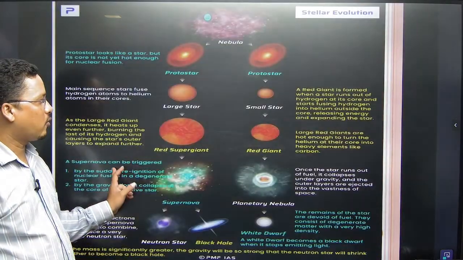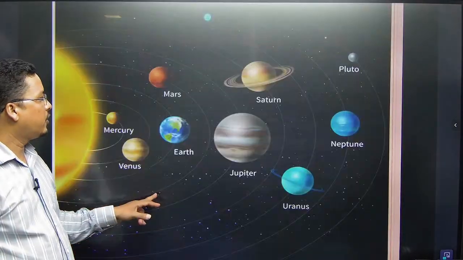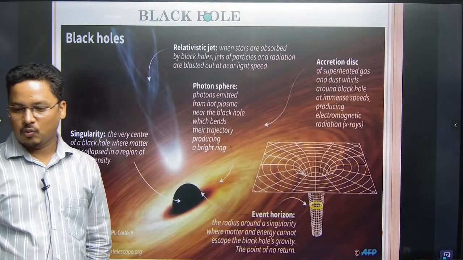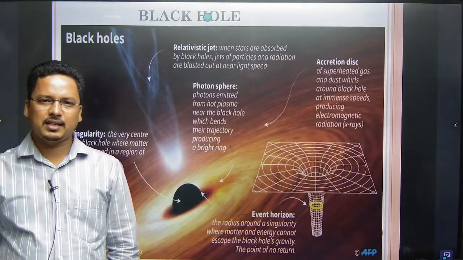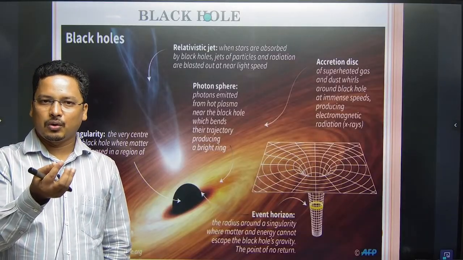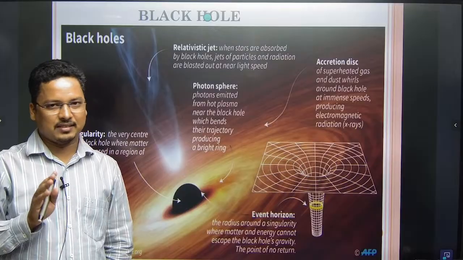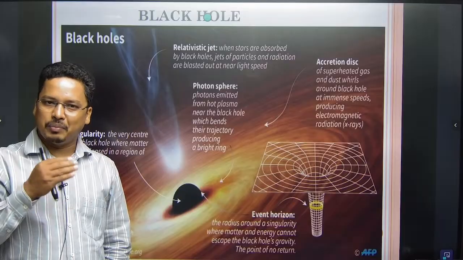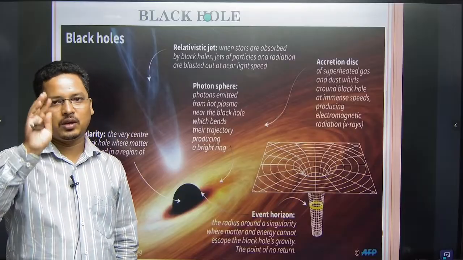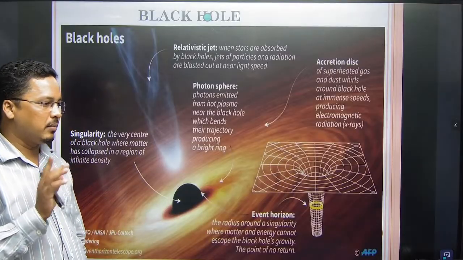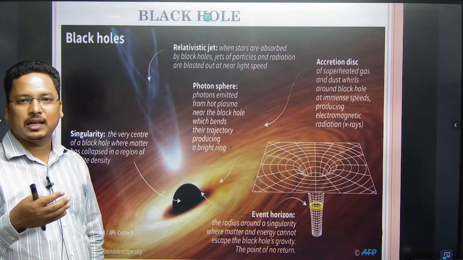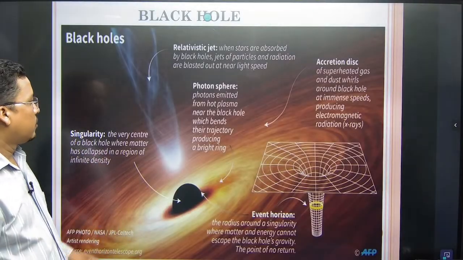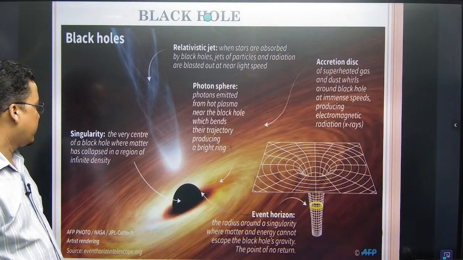Now I will come to black holes. Okay, first I will come to black holes. Here you can see the black hole. Now, what exactly is a black hole? See, there is a star cycle. When a star dies, then it will turn into a black hole. So that will convert into a black hole, right? So like this is a black hole. This one is a black hole.